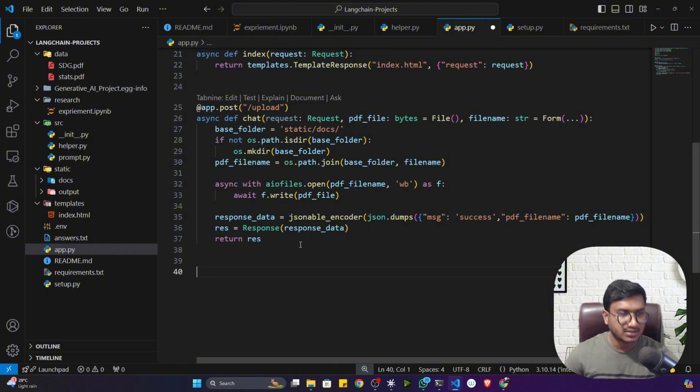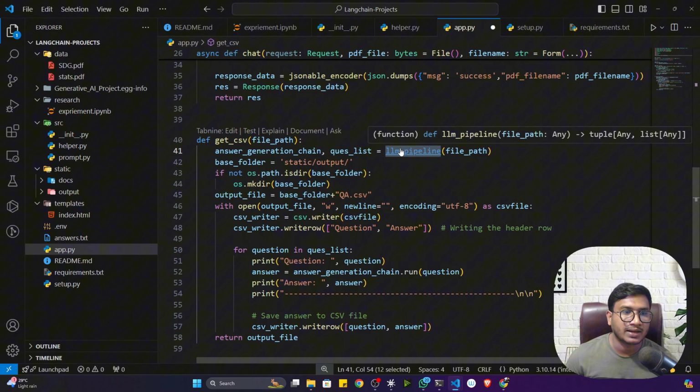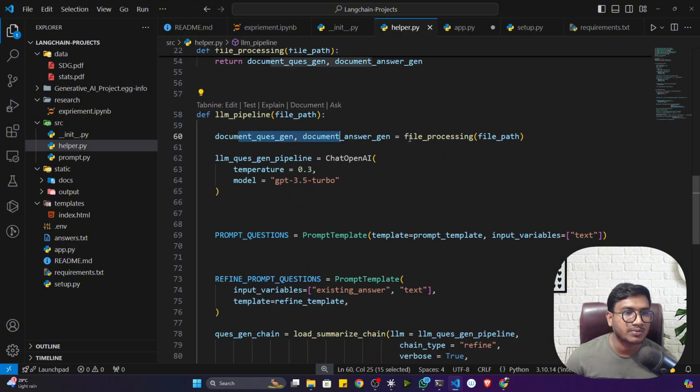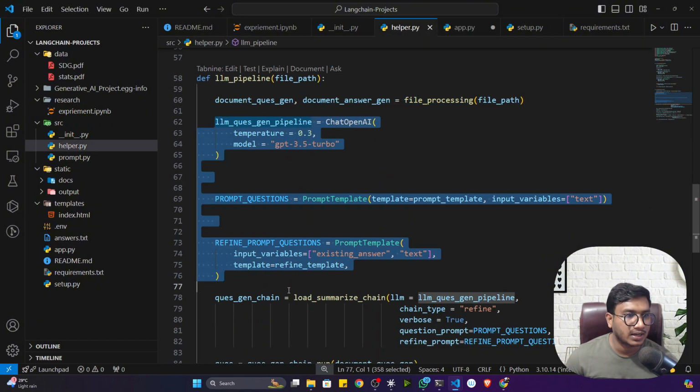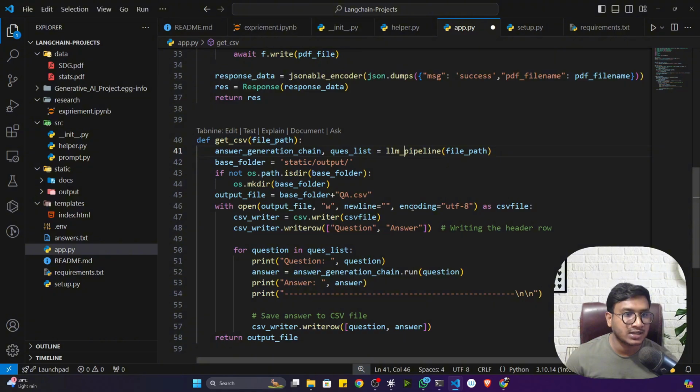Okay, I want to save as a CSV file, so this function will help me to do that. The file I'll be receiving here, I'll give to the LLM pipeline. The LLM pipeline will pre-process it, create the prompt and everything, and then give me the entire chain. That chain I'll utilize here.